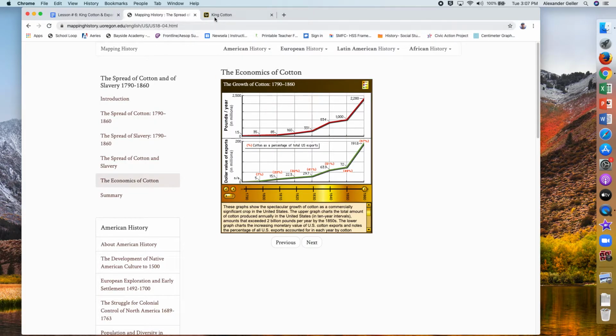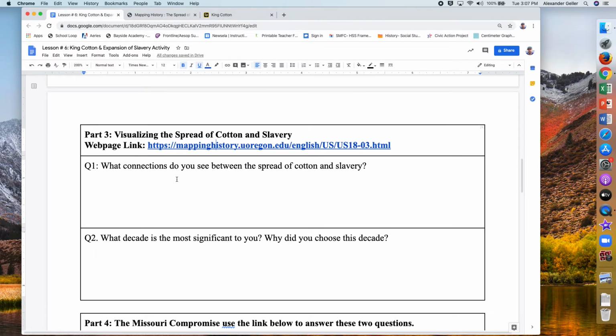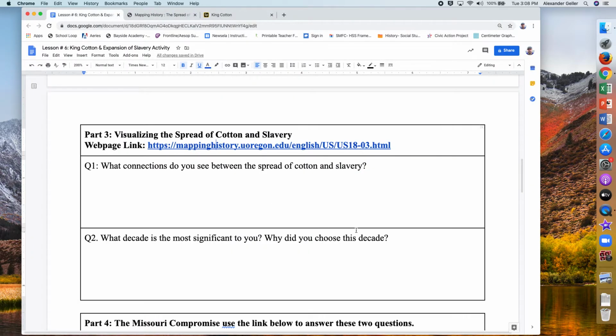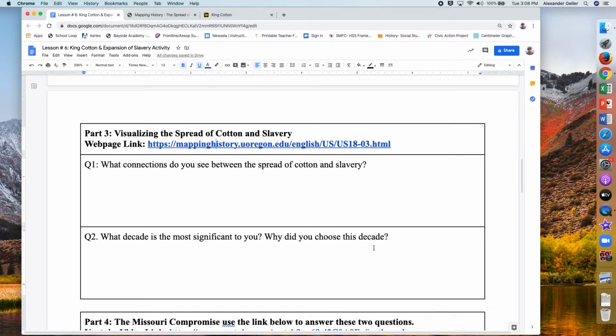All right, now when you're done with that, you should be able to answer what connections you see from the spread of cotton and slavery. There's a connection between the spread of cotton and the spread of slavery. You're going to tell me what that is. The second question is, what decade is most significant to you? Why did you choose this decade? I have the decades that are shown, because when we go back here, if you notice, they're all by 10 years. So each one of these is a decade. What is the biggest and most important growth that you see? And why did you choose that decade? What's the meaning of it? Why is it so important?